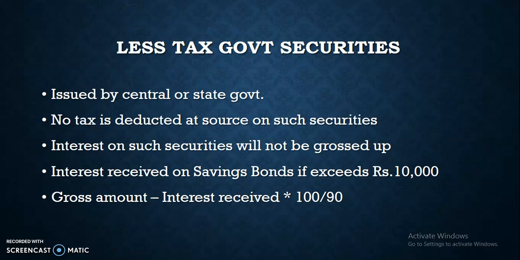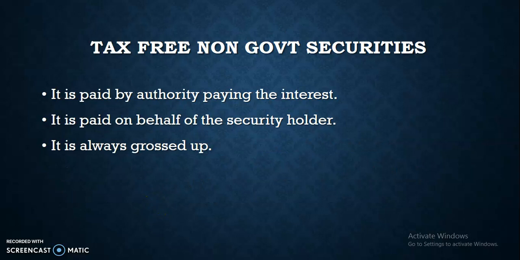Then less tax government securities. It is issued by central or state government. No tax is deducted at source on such securities. Interest on such securities will not be grossed up. Interest received on savings bonds, if it exceeds rupees 10,000, is taxable. And to calculate the grossed up amount of interest received, it is interest received into 100 by 90.